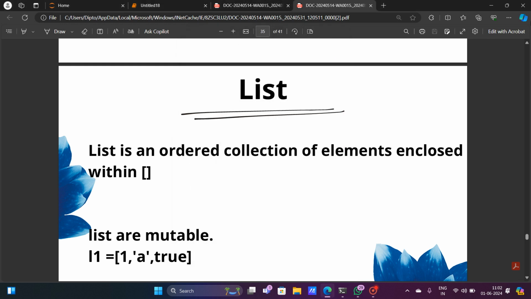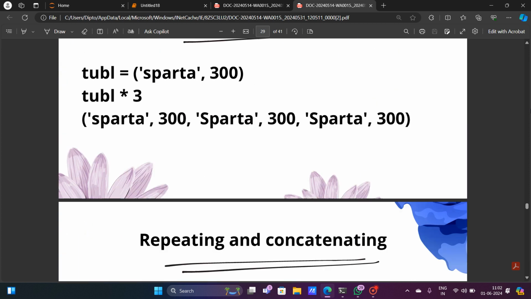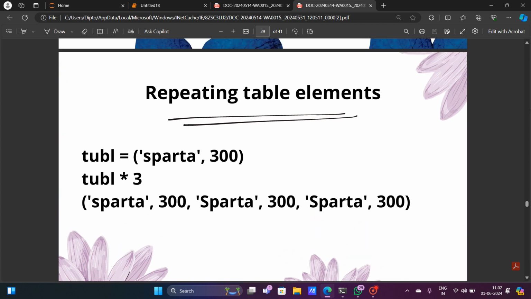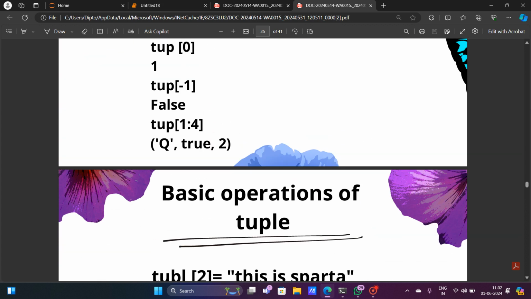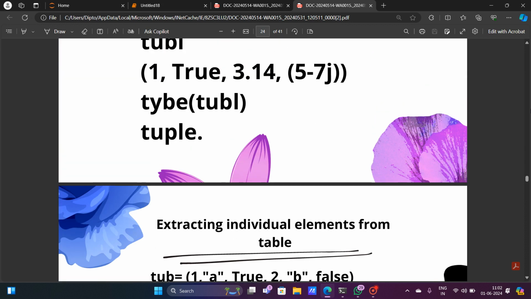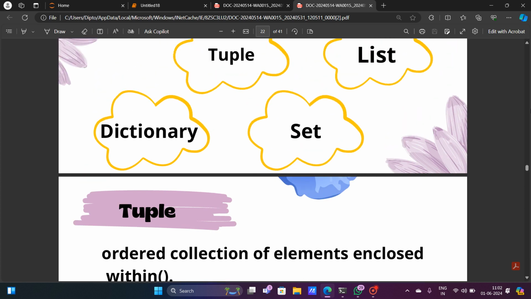In today's video, we are going to discuss the list. In the previous video, we discussed that there are different types of data structures in the Python programming language. We discussed that there are basically four data structures, and those four data structures, as you can see in this slide, are list, dictionary, tuple, and set.